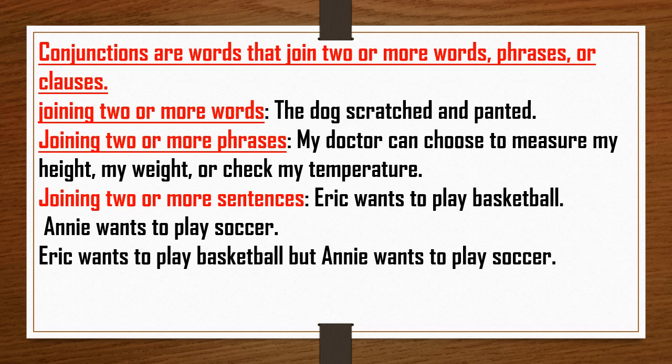Here are two sentences: Eric wants to play basketball. Annie wants to play soccer. So, Eric wants to play basketball but Annie wants to play soccer. This 'but' is joining two sentences here. In the second example, 'or' is joining phrases. And in the first example, 'and' is joining two words.